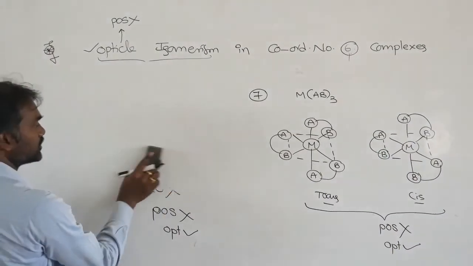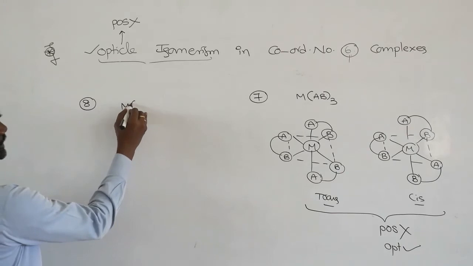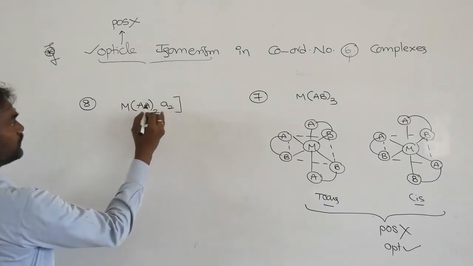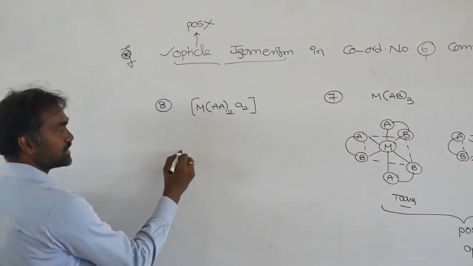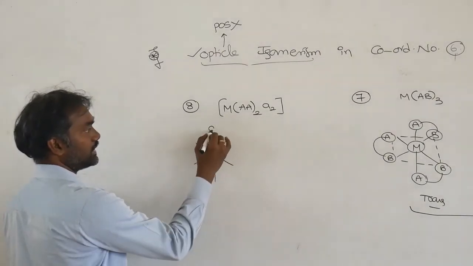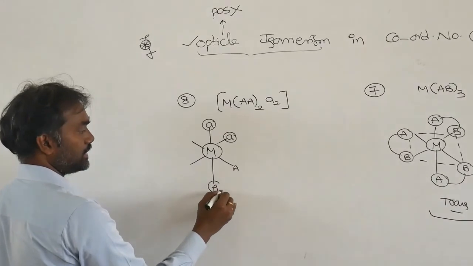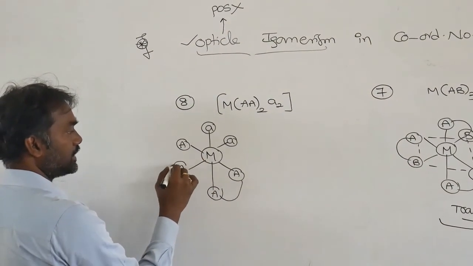Next, suppose one more example. We take MAA taken twice, A2. We are taking this one, and we can see how many possible structures there are for this. So you can write AA on the same side. Next, AA ring is like this.